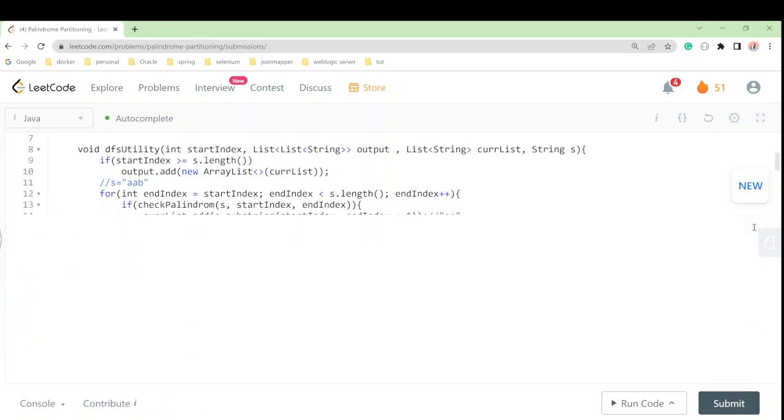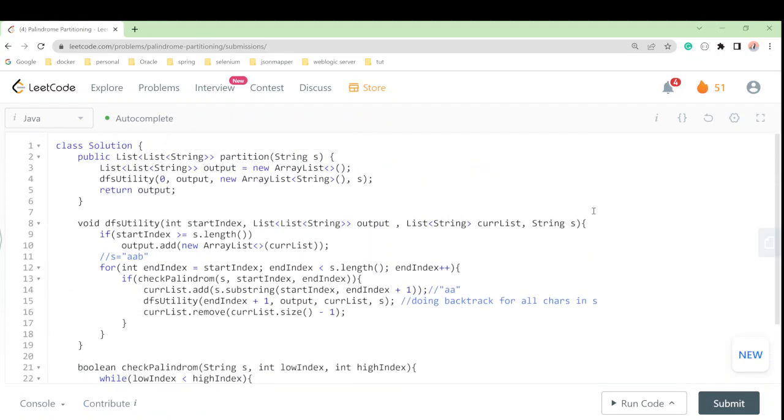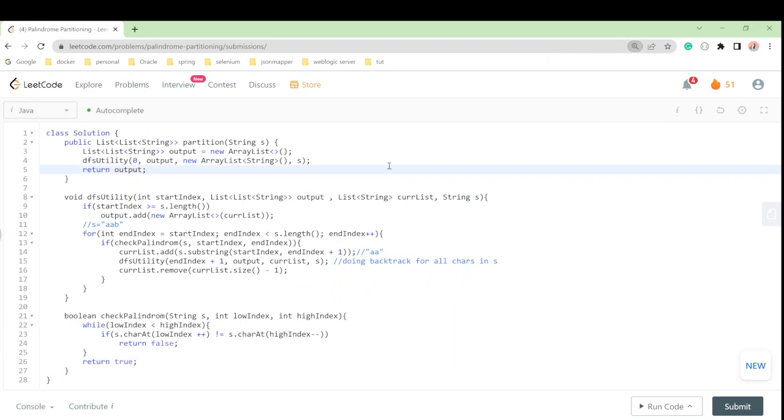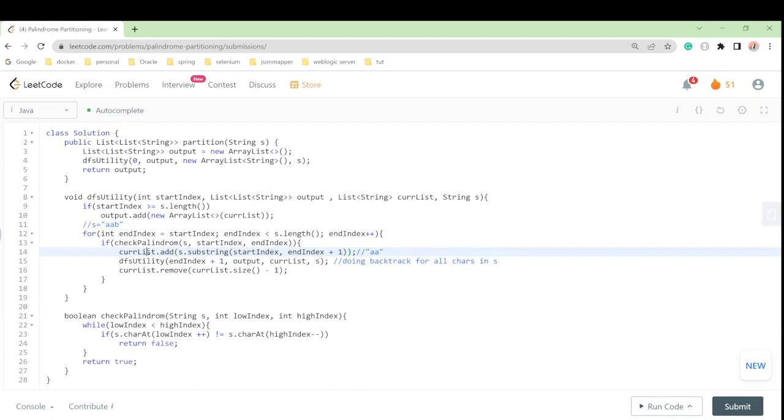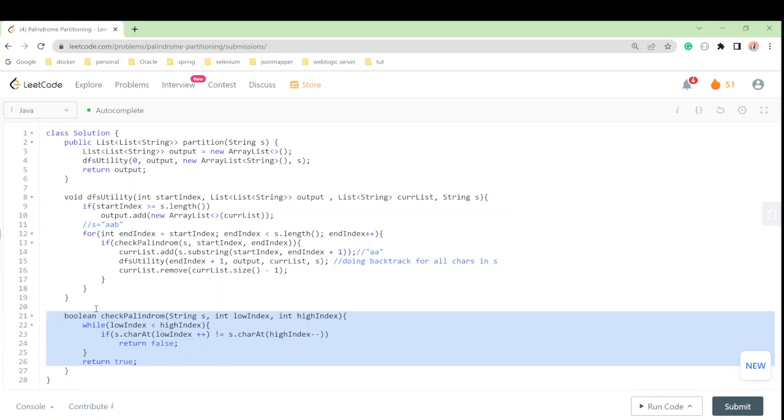Guys, we have completed this one. Let me summarize it in one minute. First we have taken the dfs method, and this dfs method will update our output. Each time it takes a new substring from here and adds it to our current list, and for each character the possibility will move. Now we are checking the palindrome function here. That's all.